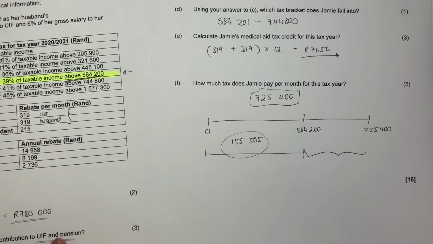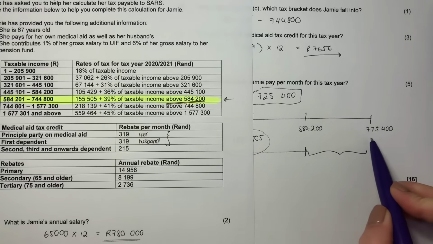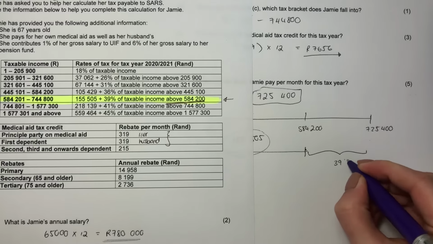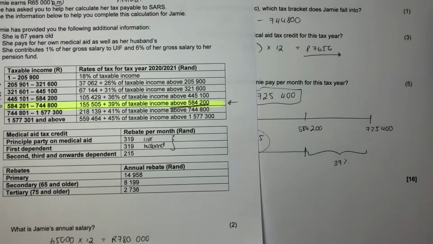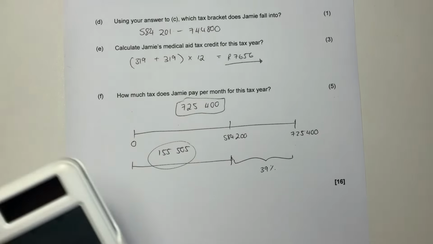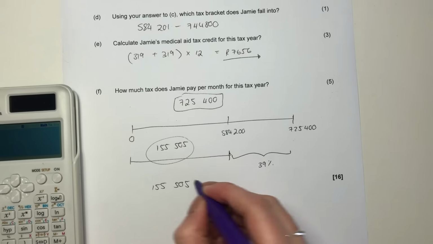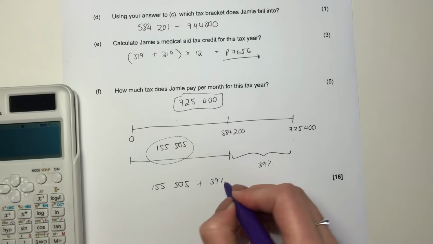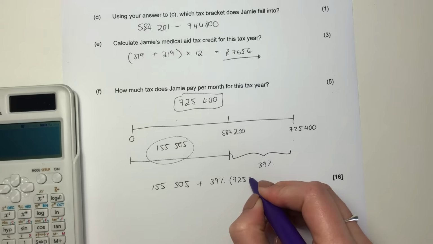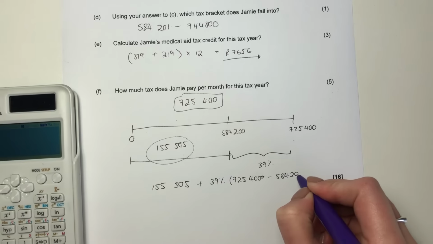We haven't taxed it yet. And it says, anything that's above that amount, up to the amount that she actually earns, we're actually going to charge her 39% tax on that. Okay? And that is how you do tax, right? It's this element of almost like piecewise, right? So what you do is you say, okay, she's going to pay this much plus 39% times how much her income is, minus how much she's already paid tax on, right?